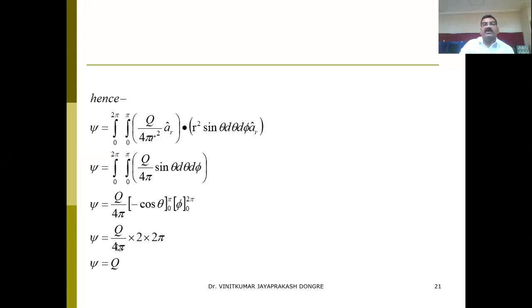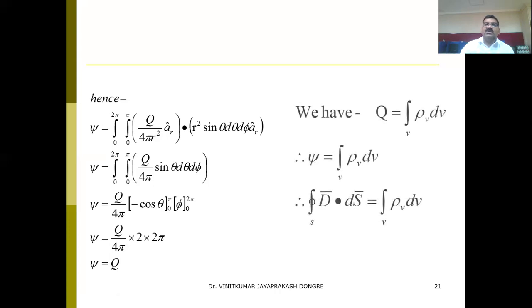4 pi, 4 pi will get nullified. So the answer is Q. So psi equals Q, hence we have proved it here. So psi equals Q, so we have Q equals psi. Here it's proved. Q, as we discussed here, is the volume charge.